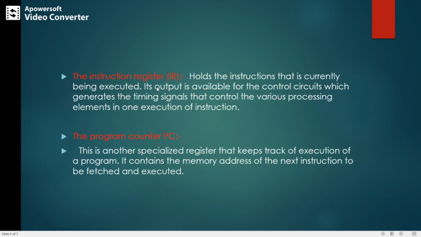So the instruction register always holds the currently executing instruction, and the program counter holds the address of the next instruction which is to be fetched and executed. First, in the IR, the currently executing instruction will be present, and after that, what is the next instruction in the program? That is the second instruction, and its address will be located in the program counter.